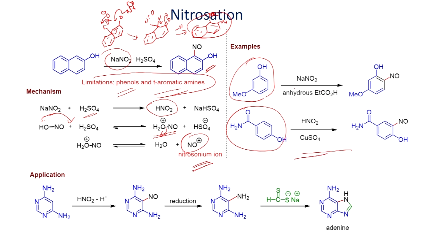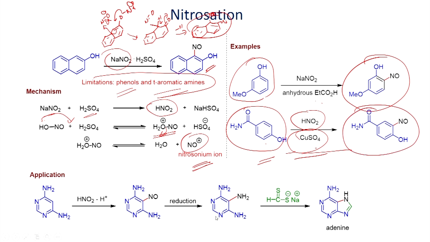Some examples are shown here. The reaction of sodium nitrite with this methoxyphenol is shown. This reaction can be carried out in the presence of anhydrous carboxylic acid. You can introduce the nitroso group, and similarly here, at the para position you have the amide. This also can be carried out. When you carry out the reaction of this with HNO2 in the presence of copper sulfate, you can introduce the nitroso group. And here an application is shown: when you have this heterocyclic derivative, you can react with HNO2 in the presence of acid and introduce the nitroso group.